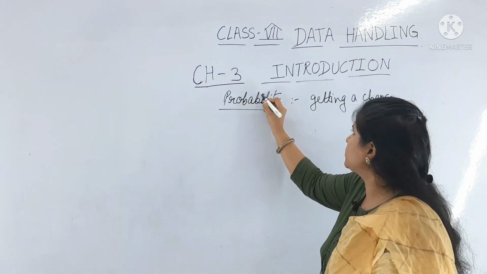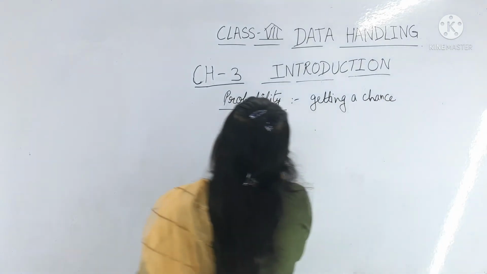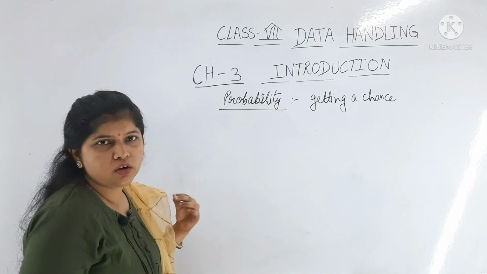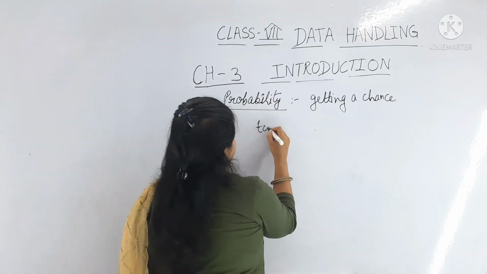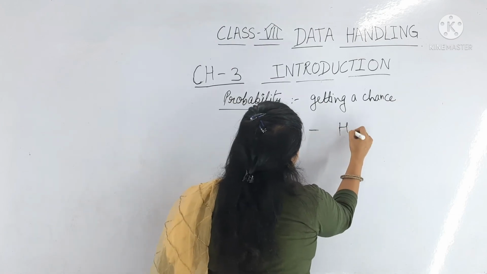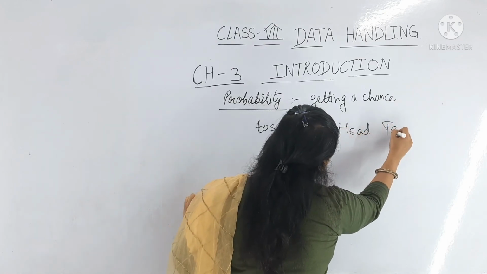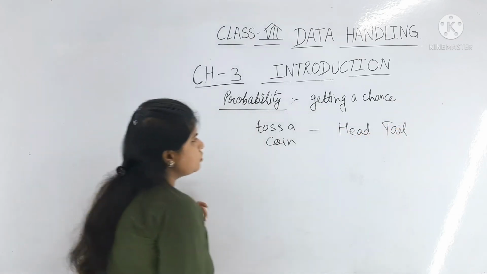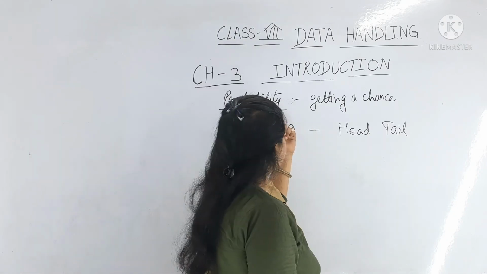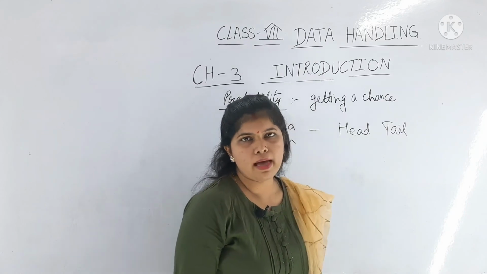I am giving an example: if you toss a coin, it may be head or it may be tail. You don't know what will come, so it is a chance. So this is the meaning of probability.